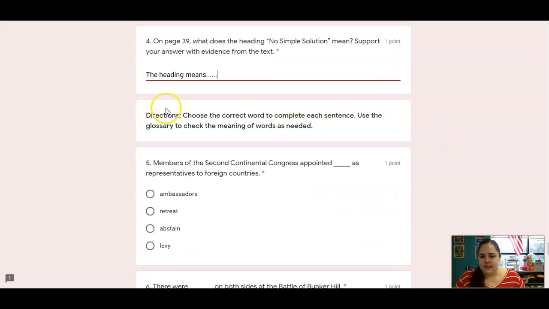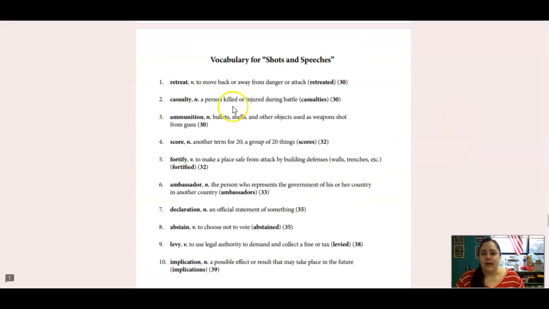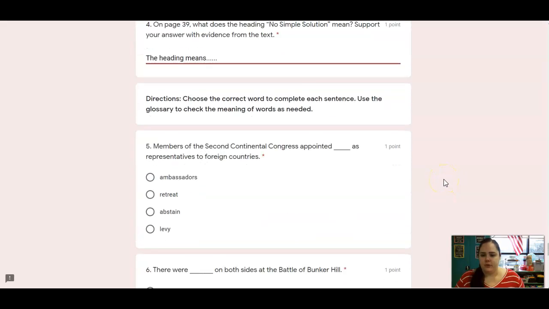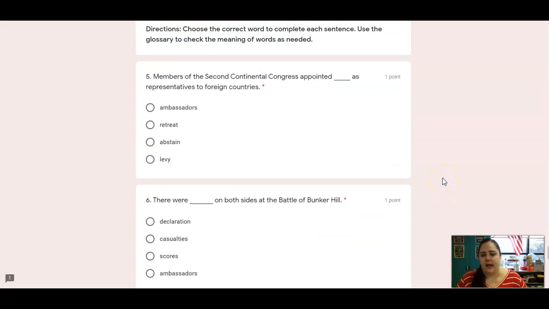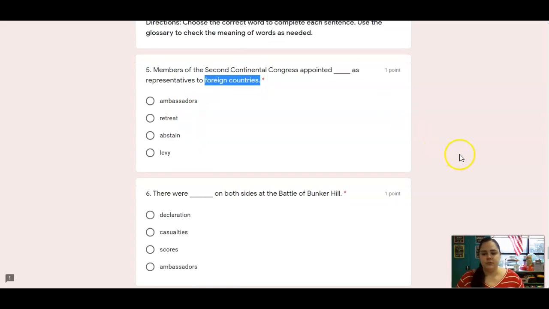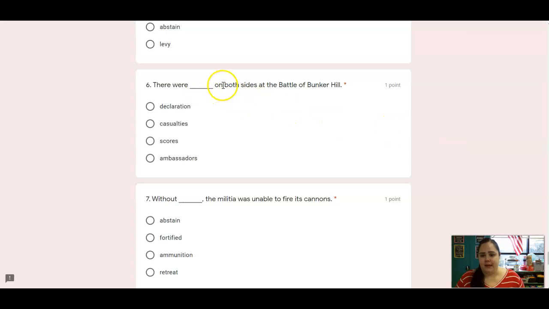All right, the next section says to choose the correct word to complete each sentence. Use the glossary to check the meaning of words as needed. And again, here's your glossary for this chapter. All of the terms are here. So number 5 says members of the Second Continental Congress appointed blank as representatives to foreign countries. So which of these words talks about people that go to foreign countries? Number 6, there were blank on both sides at the Battle of Bunker Hill. So which one could fill in the blank about the Battle of Bunker Hill?